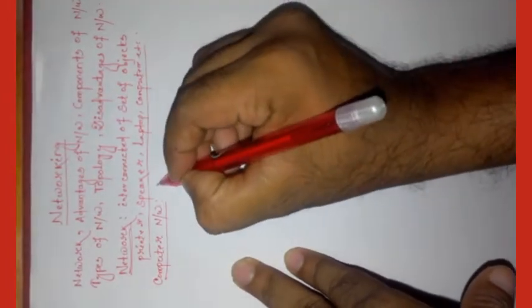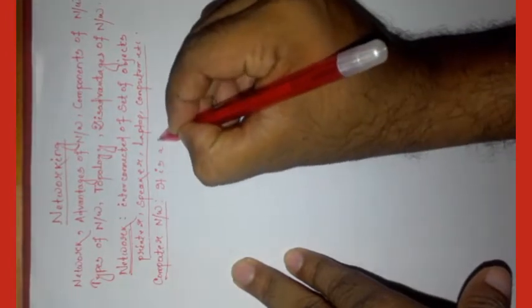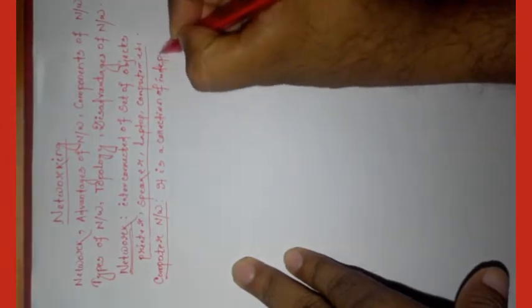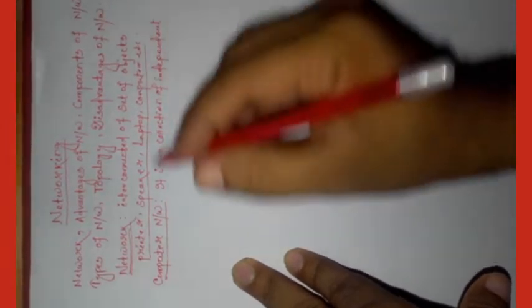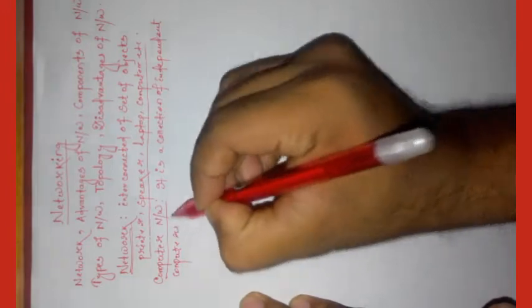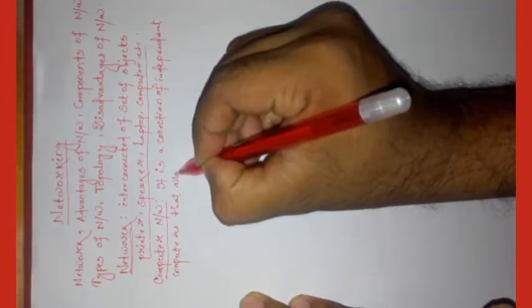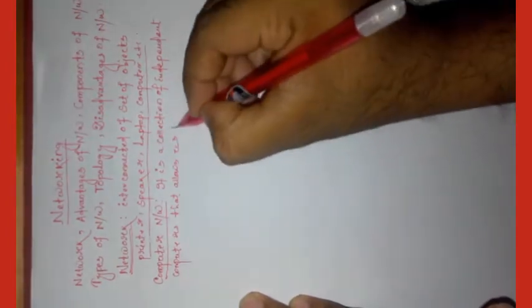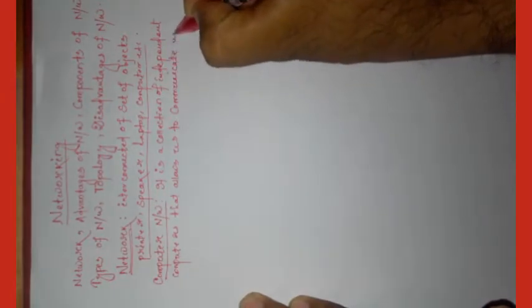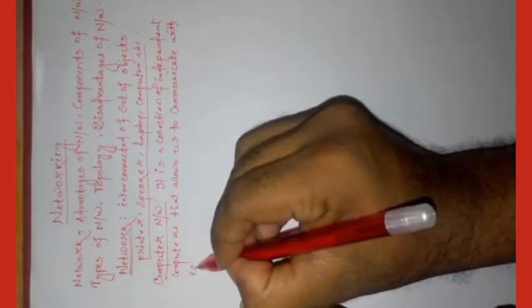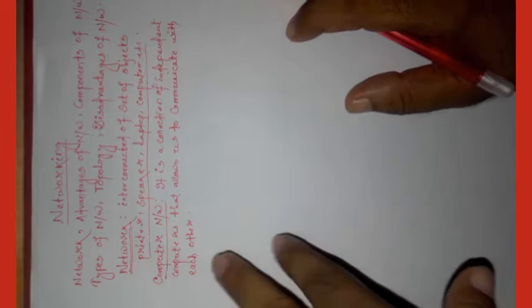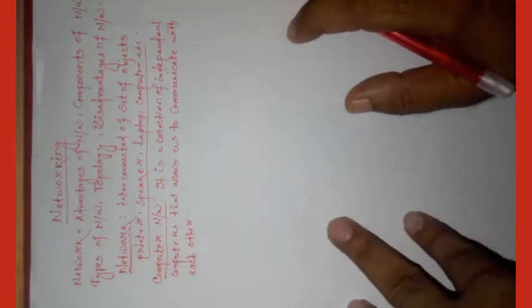So a computer network is a collection of independent computers that allows us to communicate with each other, that is known as computer network.